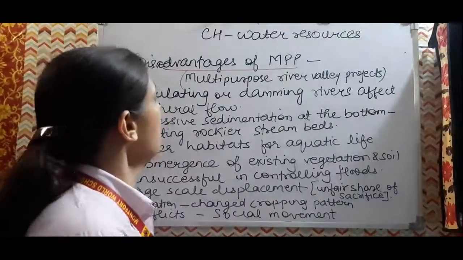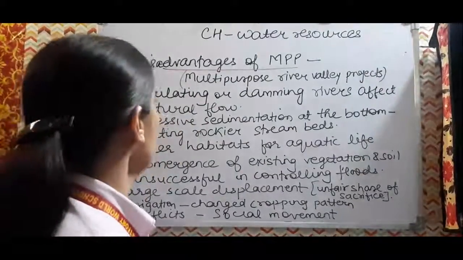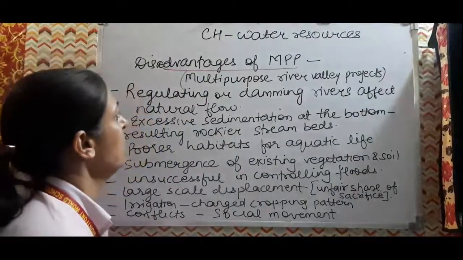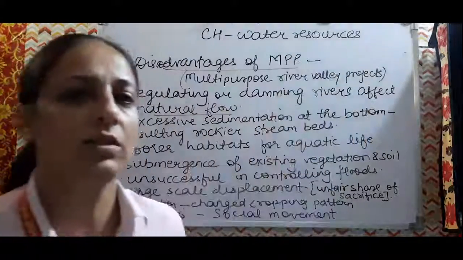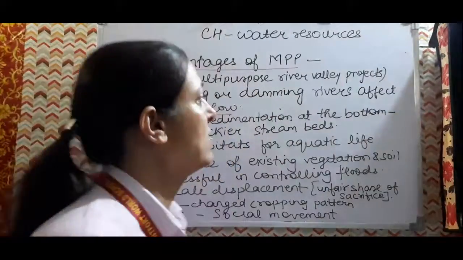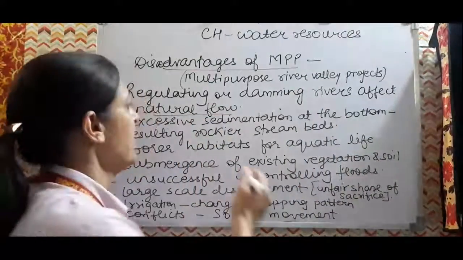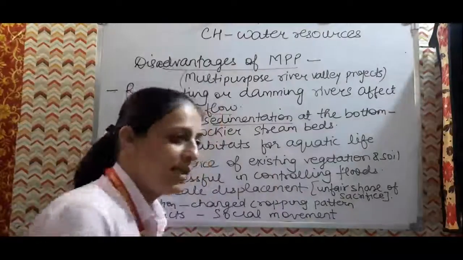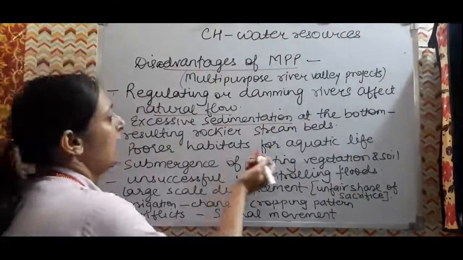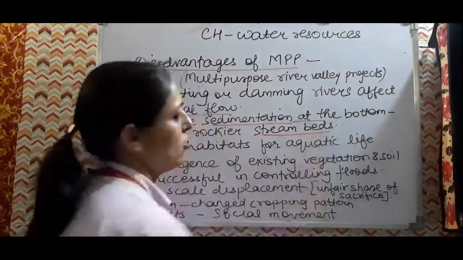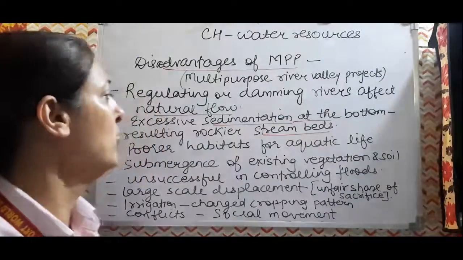Now we have to talk about the disadvantages of the multi-purpose river valley projects. The first is that regulating or damming of the river affects the natural flow of the stream. Obviously if we create a barrier, if we obstruct something, the natural flow of the river will be obstructed. Then if the natural flow is obstructed, excessive sedimentation will be there in that reservoir at the bottom. All the sediments will settle down at the bottom. It will make the stream bed of that reservoir more rocky.